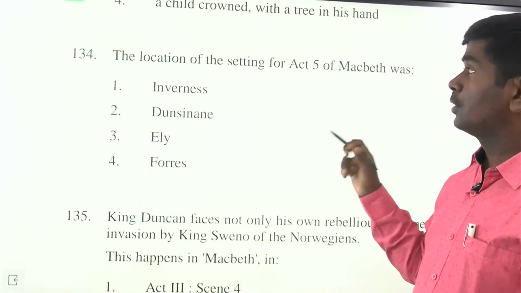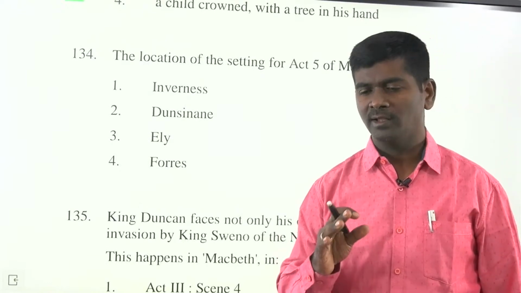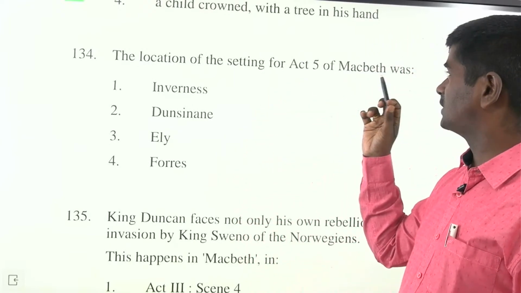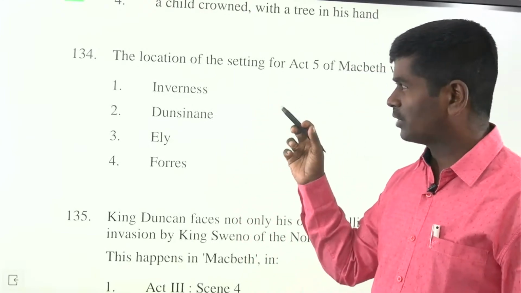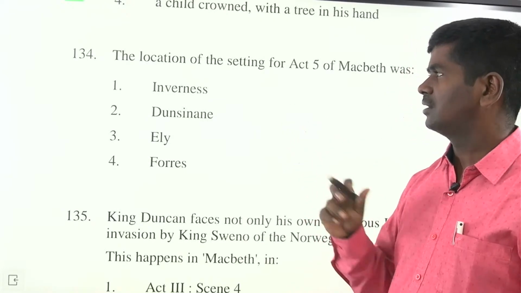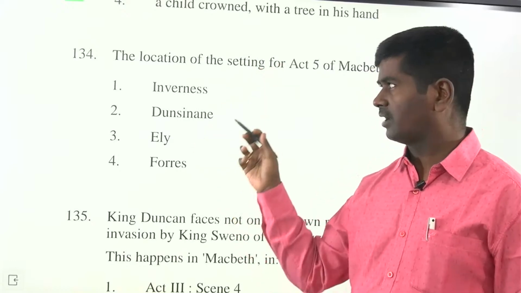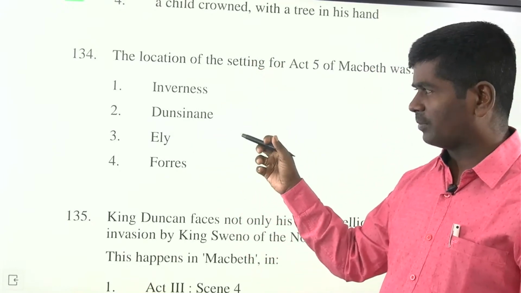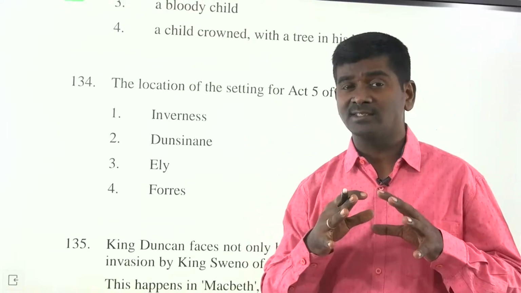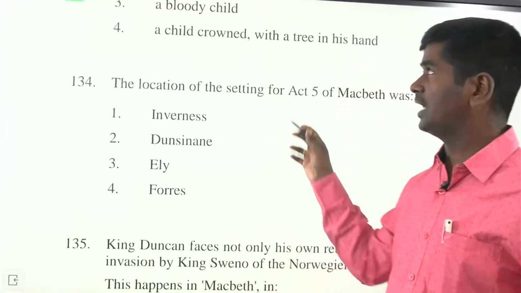Next, the location of the setting of Act 5 of Macbeth, friends, is very important. They will ask very important questions. The location of the setting for Act 5 of Macbeth was Dunsinane, not Inverness and not Birnam Forest. Inverness is actually the castle of Duncan. So by this, I suggest you need to go deeper into every setting.